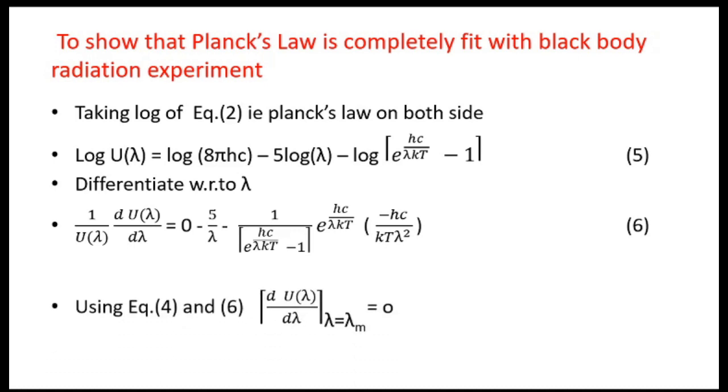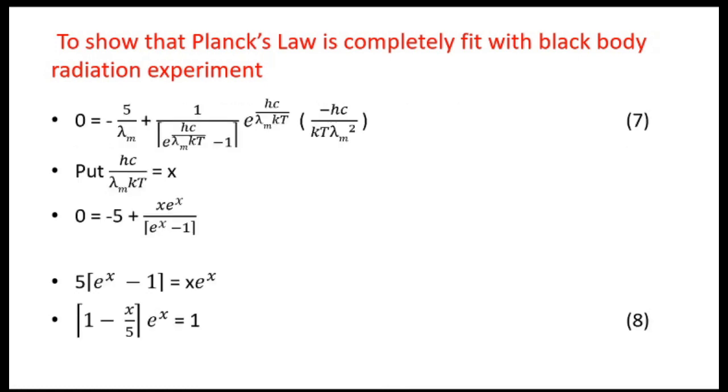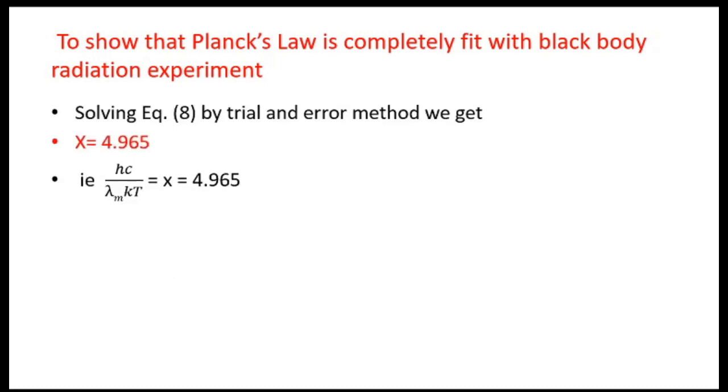So use equations 4 and 6 and replace lambda by lambda m, and you get equation 7. Make a substitution, put hc upon lambda m kt equal to x. The equation simplifies to equation 8, that is (1 minus x by 5) e raised to the power x is equal to 1.